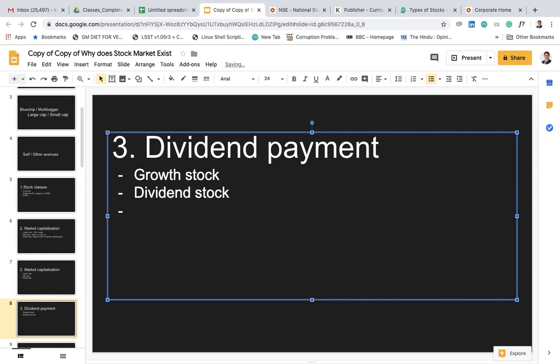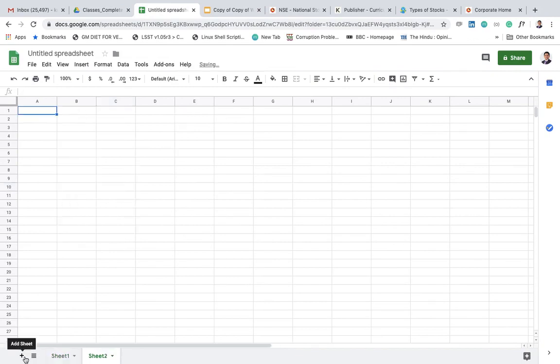Power of compounding works in this fashion. Let's say you have 100 rupees, and you made a profit of 20 rupees next year. You reinvested that, and you now have 120 rupees. Again you made a profit of 20%, which makes your capital 144. Now you have 144 rupees. You again made a profit of 20%, which comes to about 28 rupees, so 172.8 or something like this will come. Now what you can see is that this is increasing at a compounding rate.